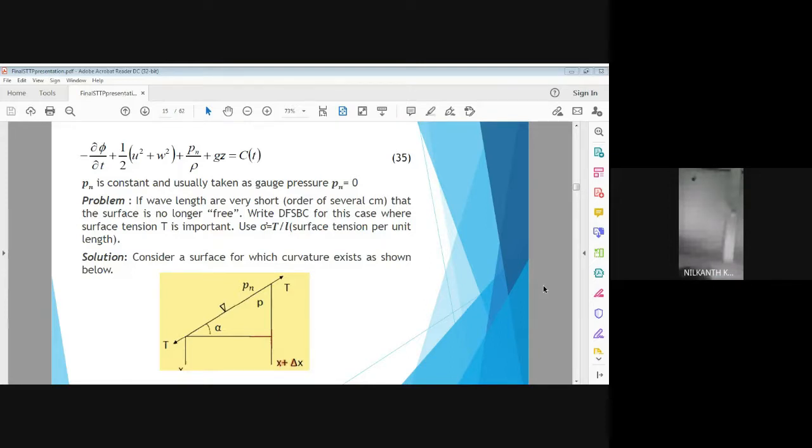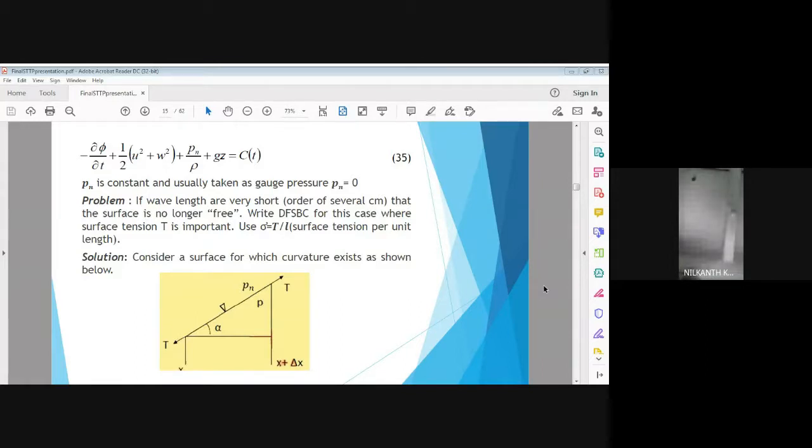In fluid mechanics, you are all aware that there is a term like V squared by 2g. V squared is velocity squared, so V squared by 2g is nothing but head. If we divide V squared, that is meter squared per second squared, by g, you get the head term. This is Bernoulli's equation.